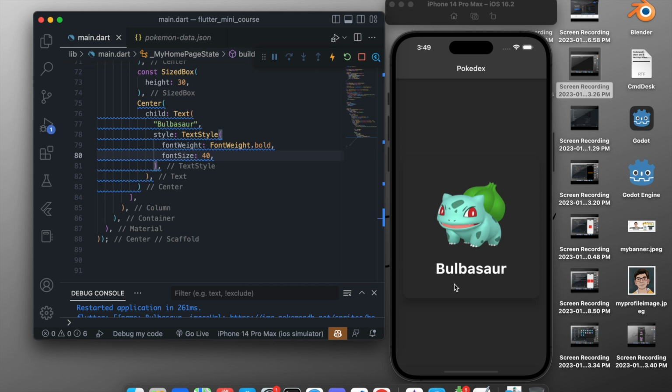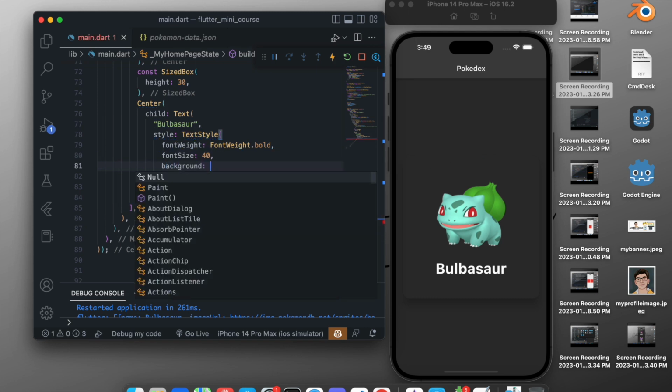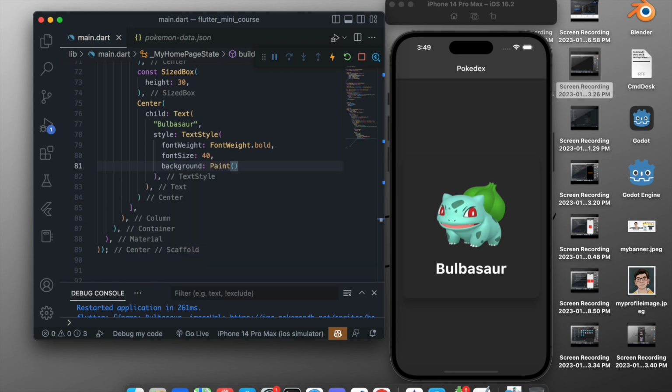Now we want to give it some grayish background. So to make a background in text, it is like we want to paint a background. So to paint a background, we will give it a background and we want to paint it, so we will add a Paint widget. Now in the Paint widget we have to just change some properties here and there. So you saw here it created a background, but it is not painted as we want. So what we will do here is we will just paint it as we want.